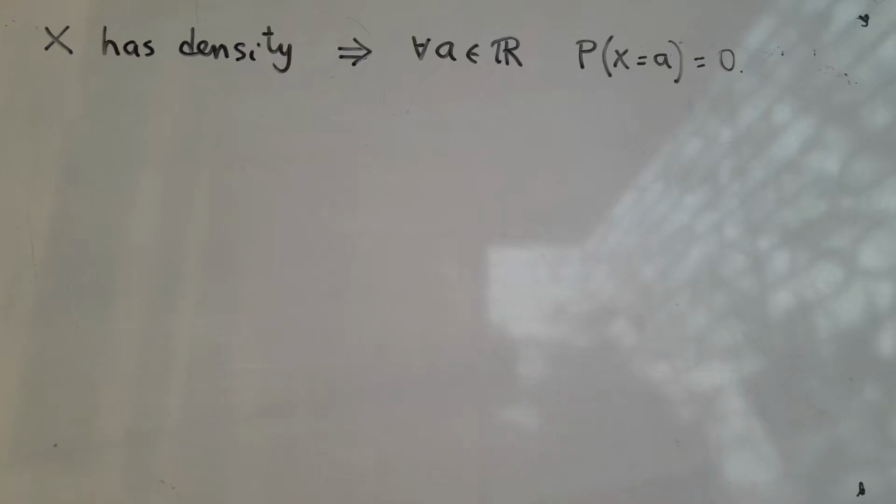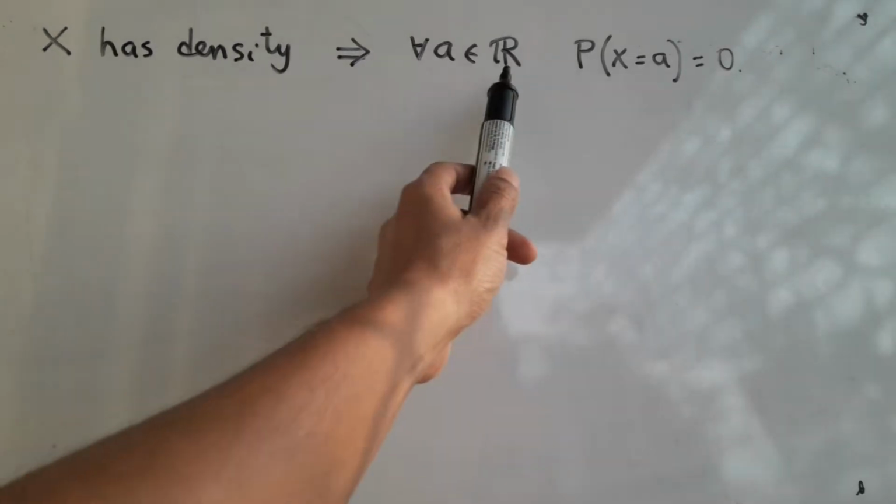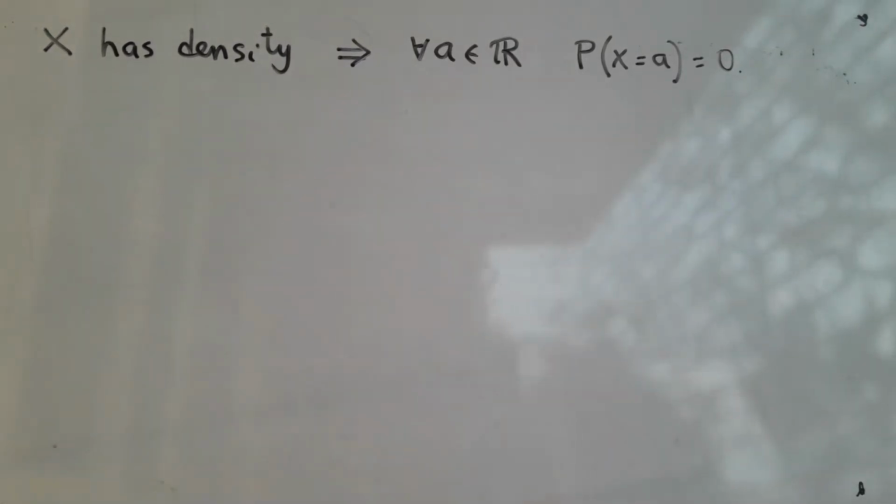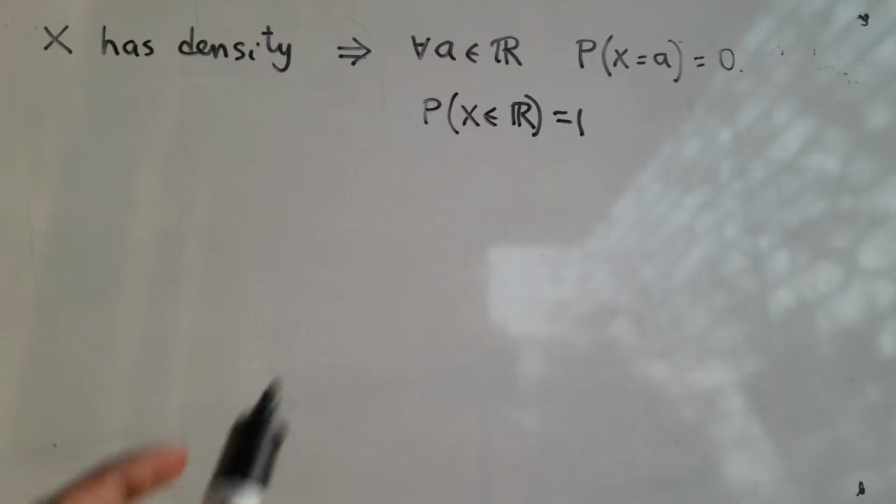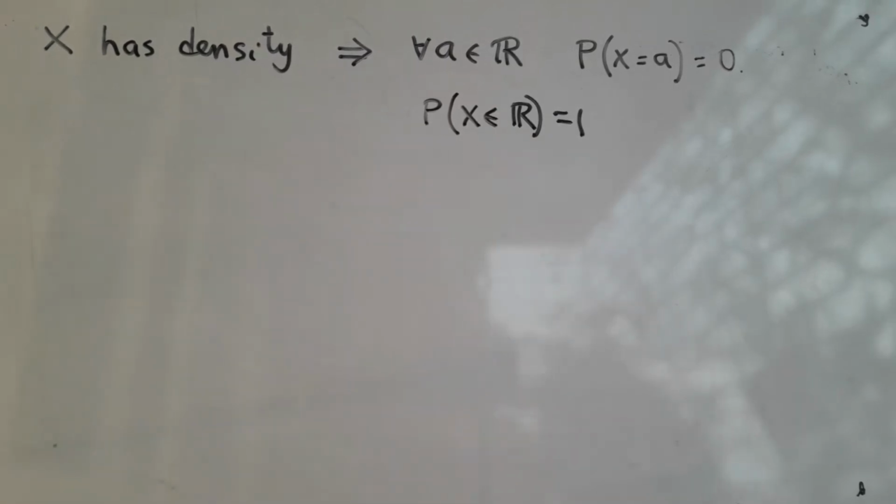We have seen that if X has density, then for all A in R, probability X equal to A must be 0. Now, isn't that counterintuitive? Because we of course must have probability X in R is 1. So X has to be some value or other in R. X has to take some value or other. So if each value has probability 0, then how come the entire probability turns out to be 1? That should also be 0. So that might sound counterintuitive.